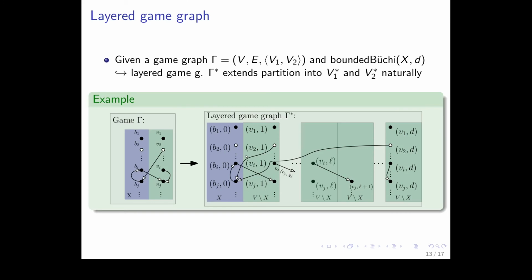And now let's go to games. So how do we extend this result to games? We construct something called the layered game graph, but that's not really difficult. If a vertex was a player 2 vertex in the original graph, it's now a player 2 vertex in the layered game graph gamma star. So we extend the partition naturally, and the rest of the graph stays the same.